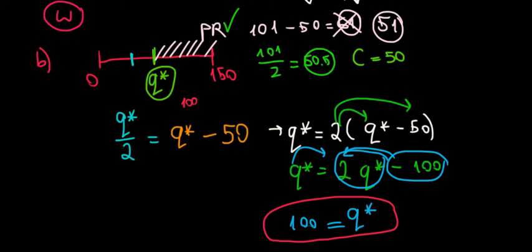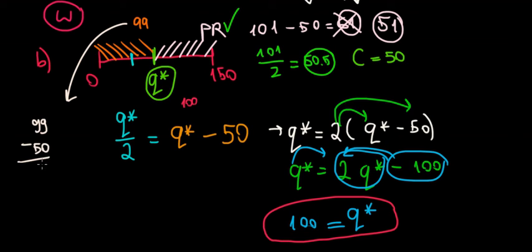With the same logic, if we compare a guy who produces less than 100 euros per hour, let's call that 99 euros per hour. Well, if he would measure his production level by paying 50 euros, what would we get? 99 minus 50 euros of measuring the output would be 49 euros in earnings, or he would get the average salary, and that average salary over here is equal to 50 euros, because the salary is paid on this distribution level between 0 and 100. So 49 would be less than 50 euros, meaning that this straight salary makes him better off.